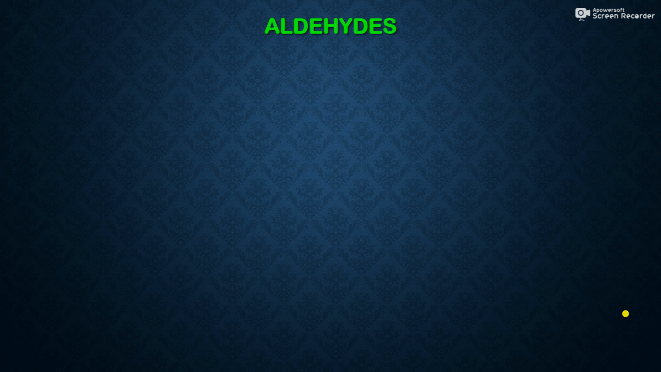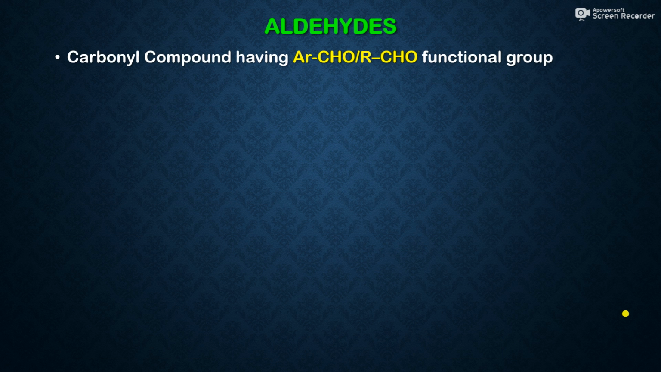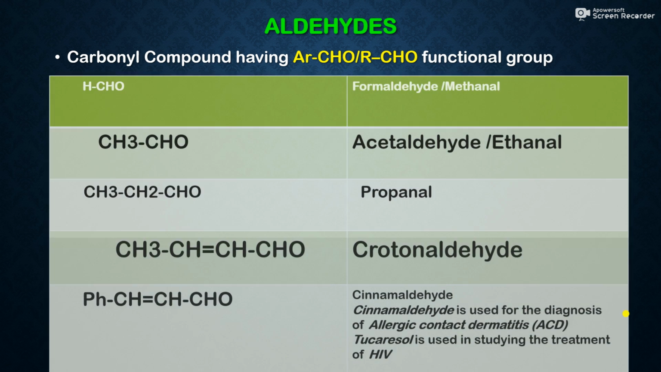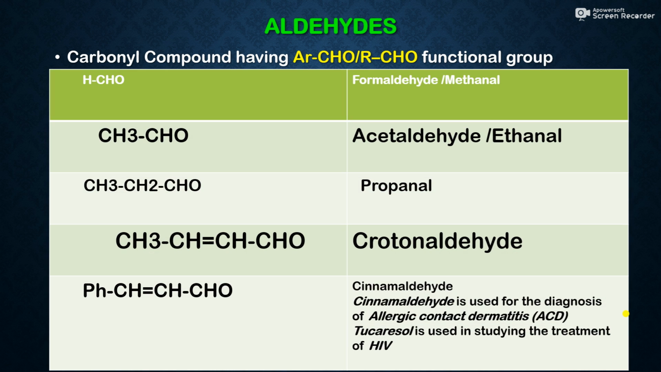Our next neutral compound is aldehydes. So friends, aldehydes are nothing but carbonyl compounds. These are carbonyl compounds having the functional group RCHO or ArCHO. So friends, these are very important compounds in organic chemistry. These aldehydes play an important role in nature as well as in human beings.